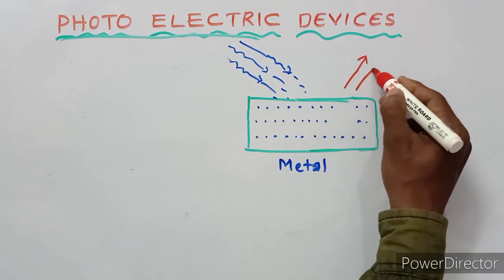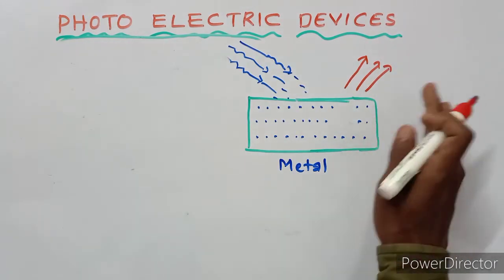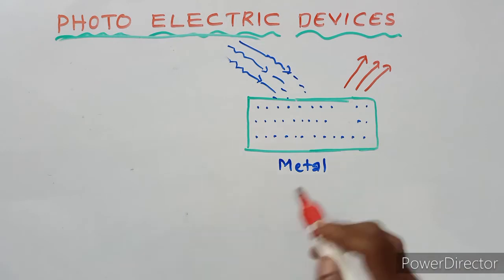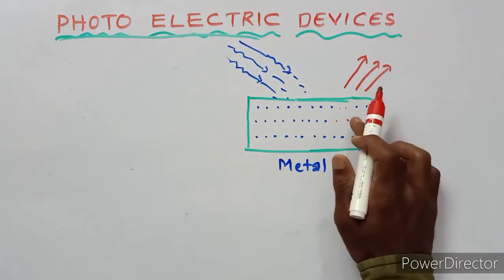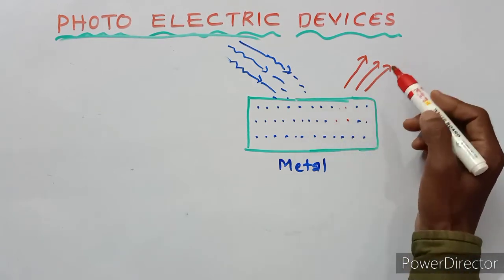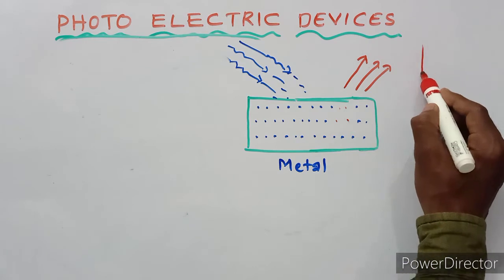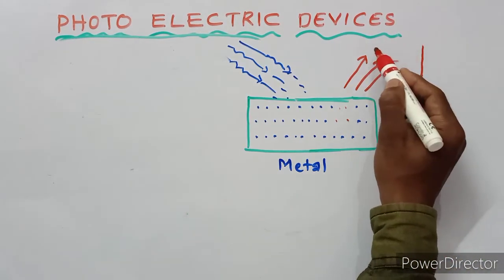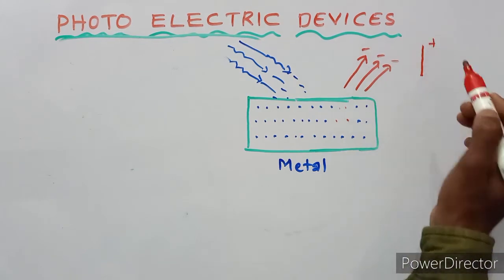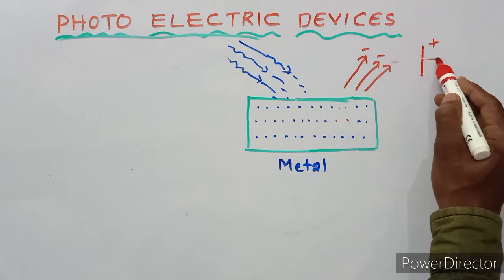These electrons are emitted towards the positive plate. These are all negative, and this is the positive. The total system is in a glass tube.